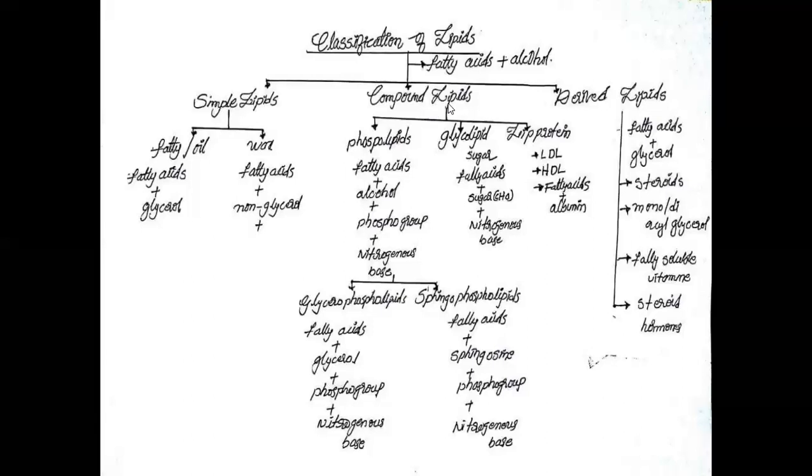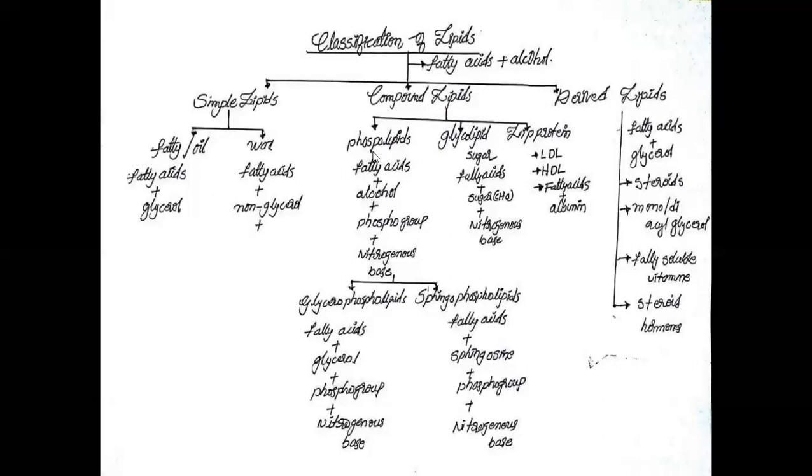The compound lipids have a complex structure. The compound lipids are classified into 3 types.